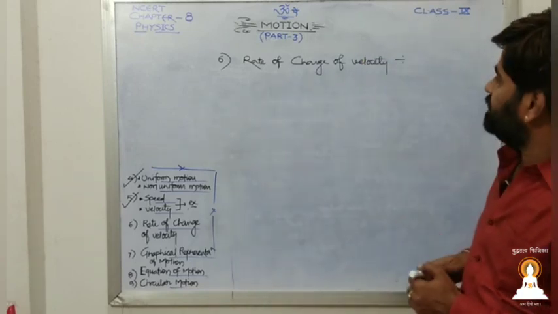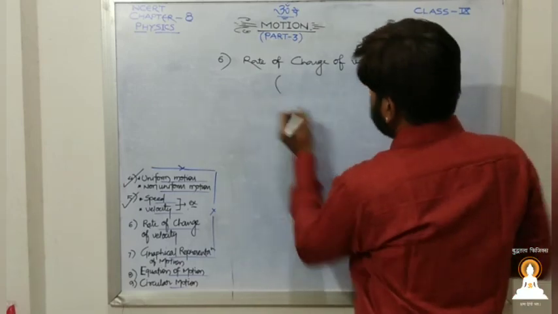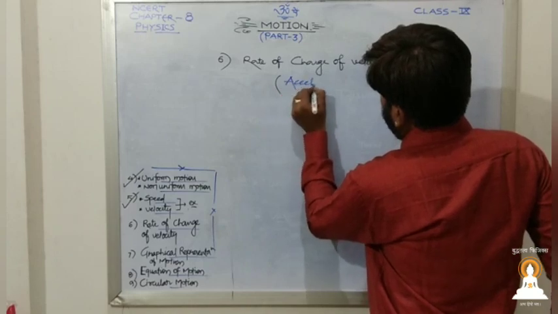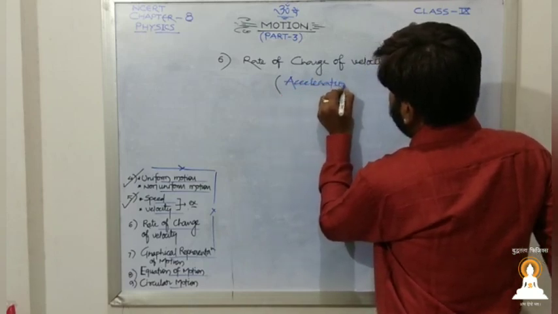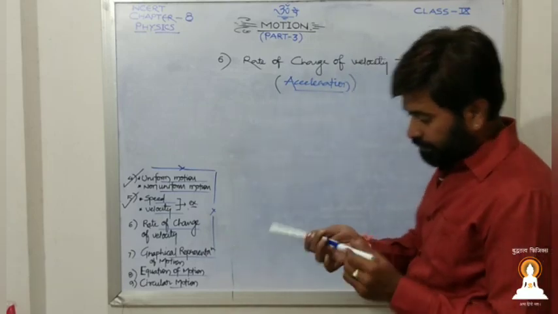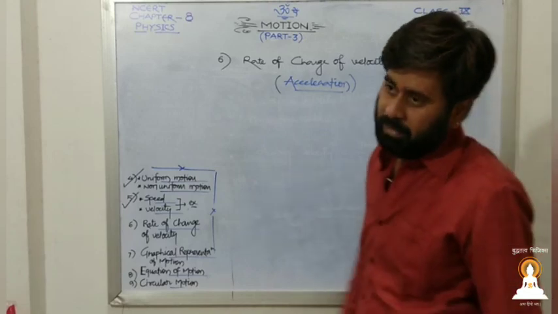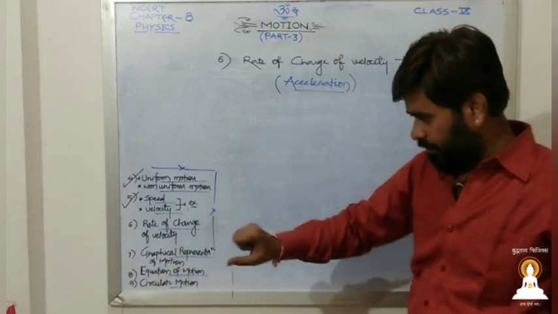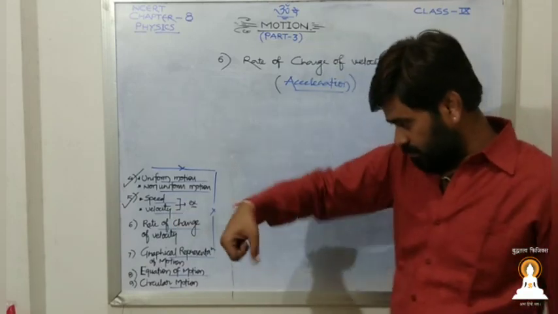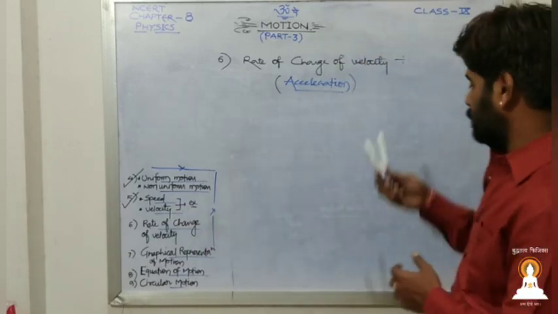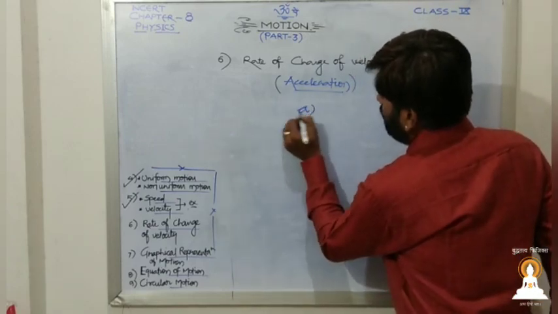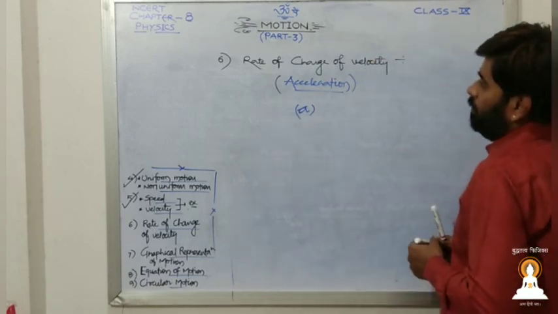So what is this? This is known as acceleration. Very important one. Acceleration, it came from accelerator. And what is the accelerator? In our bike or scooty or four-wheeler, we have a speed control. Yes or no? That speed control is known as the accelerator. And it is denoted by a small a. Notation is a small a.